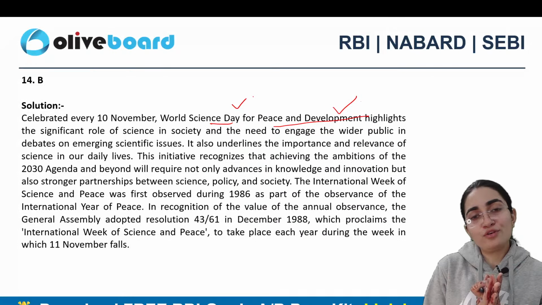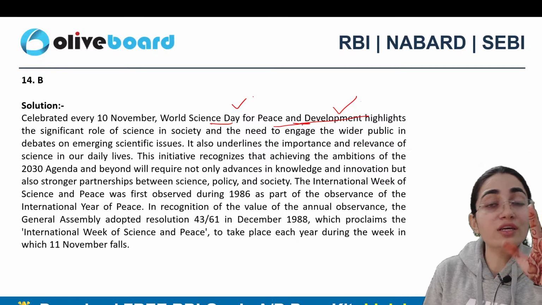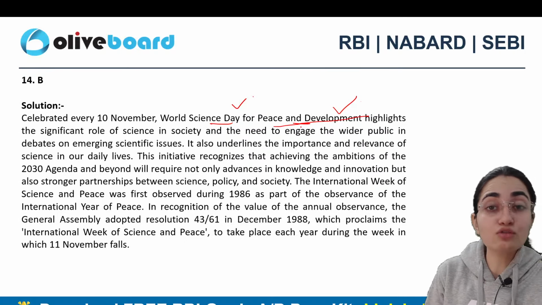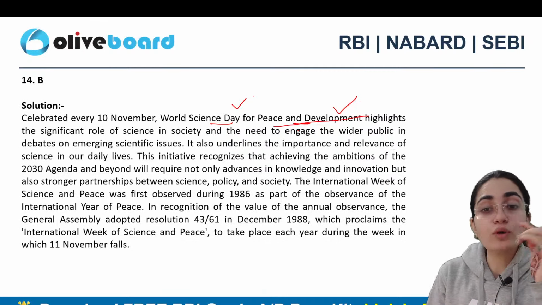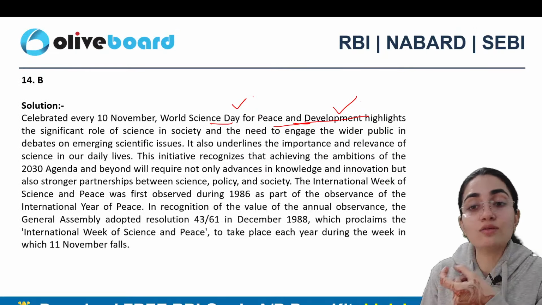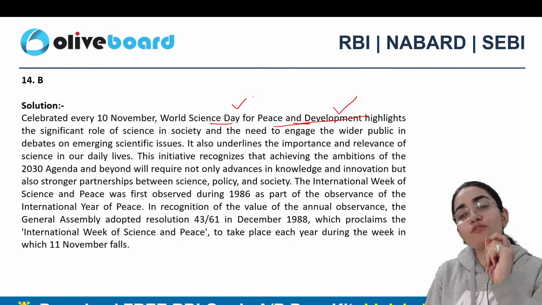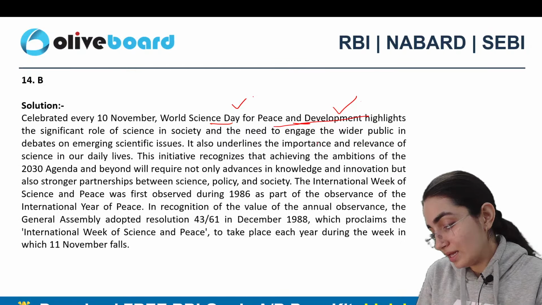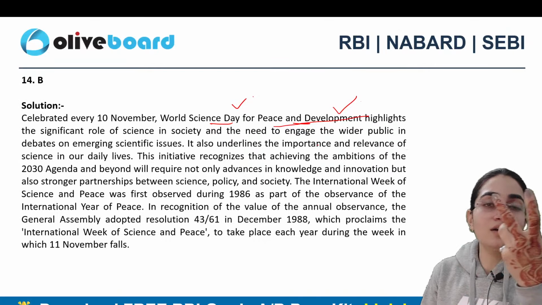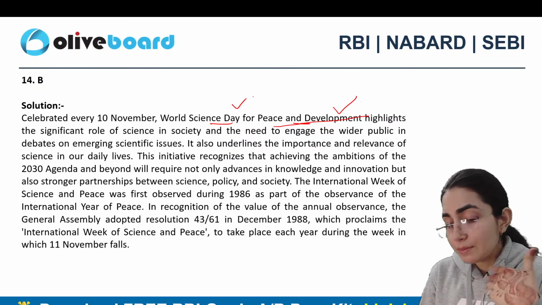We are celebrating World Science Day, but for what purpose? That is peace and development. So a complete relationship, it is actually trying to speak out here that science also has a relationship with society, right? There is significance of science in society. There is significance of science in bringing relations as well. So I like this particular relationship between science and society, maybe in peace and development as well, right?